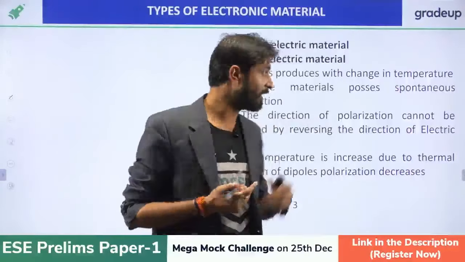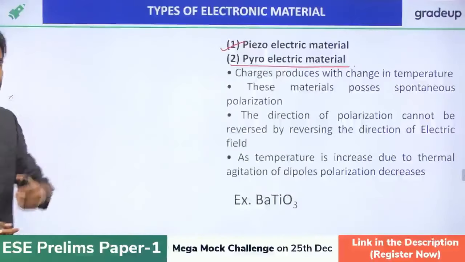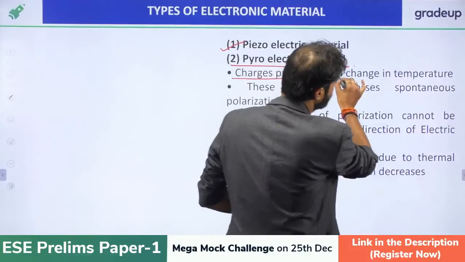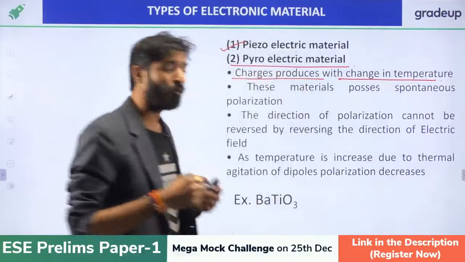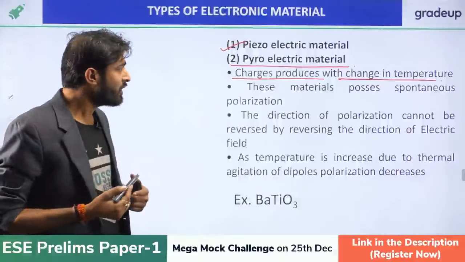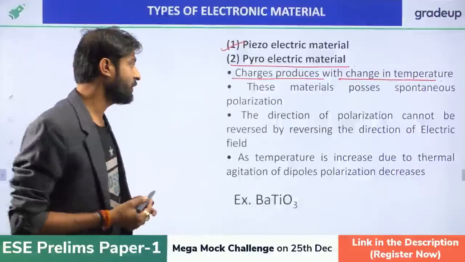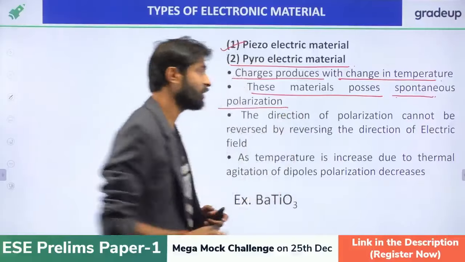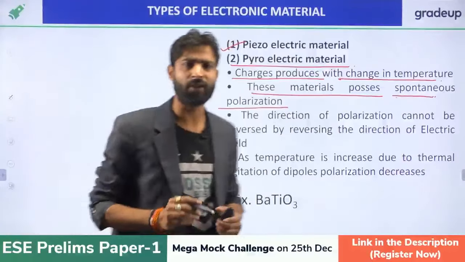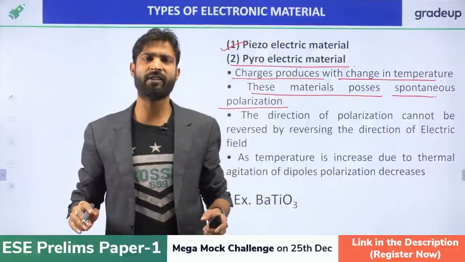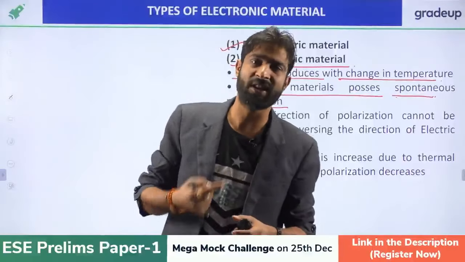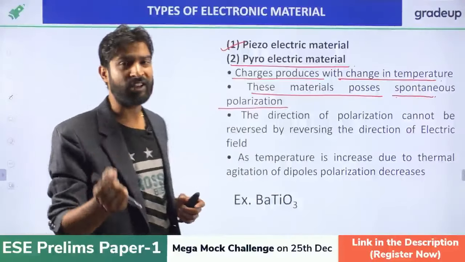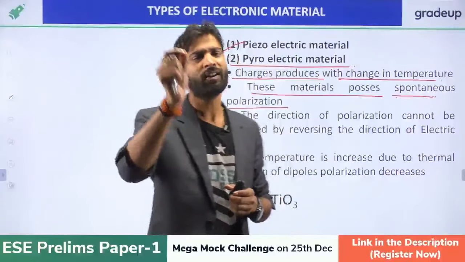Now we are going to discuss the pyroelectric material. What is the pyroelectric material, right? In a pyroelectric material, charges are produced with a change in temperature. So when the temperature increases, charges will be generated, right? The second one, these materials possess spontaneous polarization. Spontaneous polarization occurs in the fresh material. When no electric field is applied, there will still be polarization. That polarization is called spontaneous polarization. Without applying the electric field, the polarization present inside the material is called what?